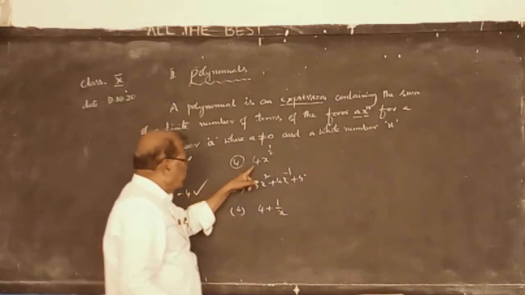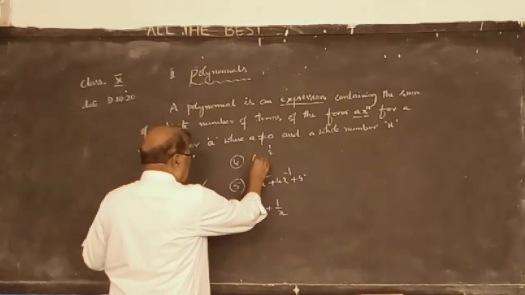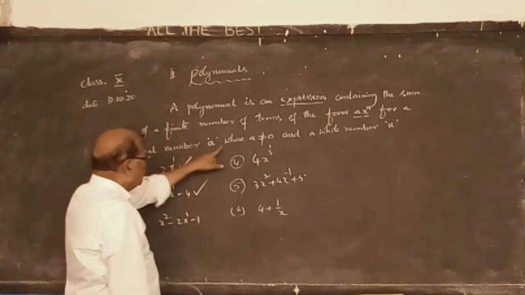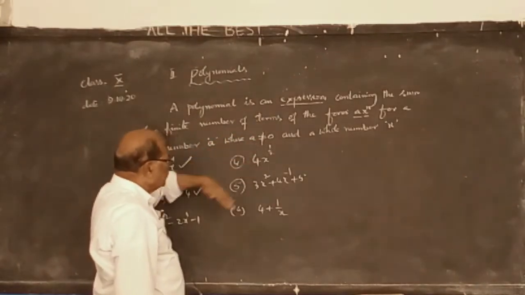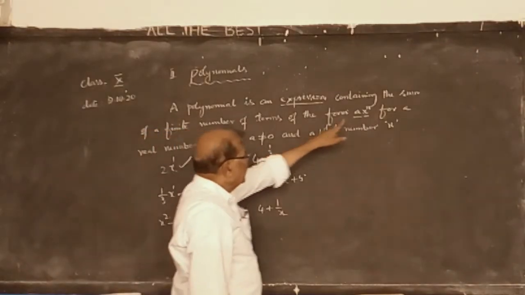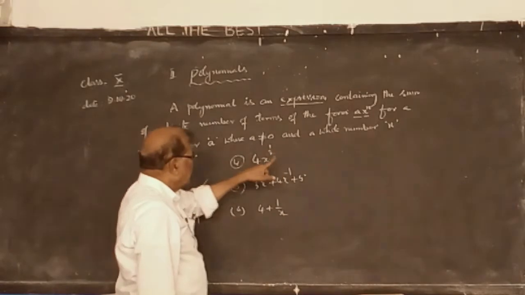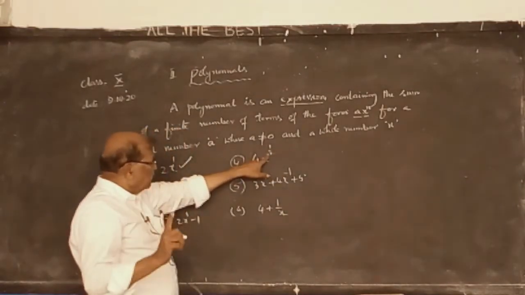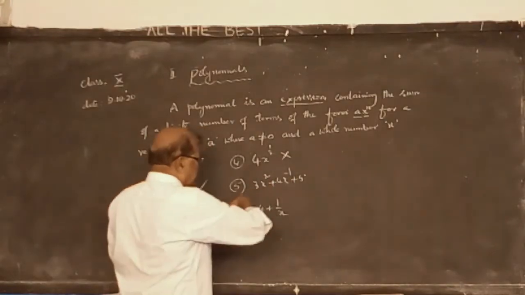Now here we take 4x to the power of 1 by 2. 4 belongs to the set of real numbers and 4 is not equal to 0, so the first condition is satisfied. The second condition: x to the power of n, where n should be a whole number, but 1 by 2 is not a whole number. It is a rational number, so it is not a polynomial.